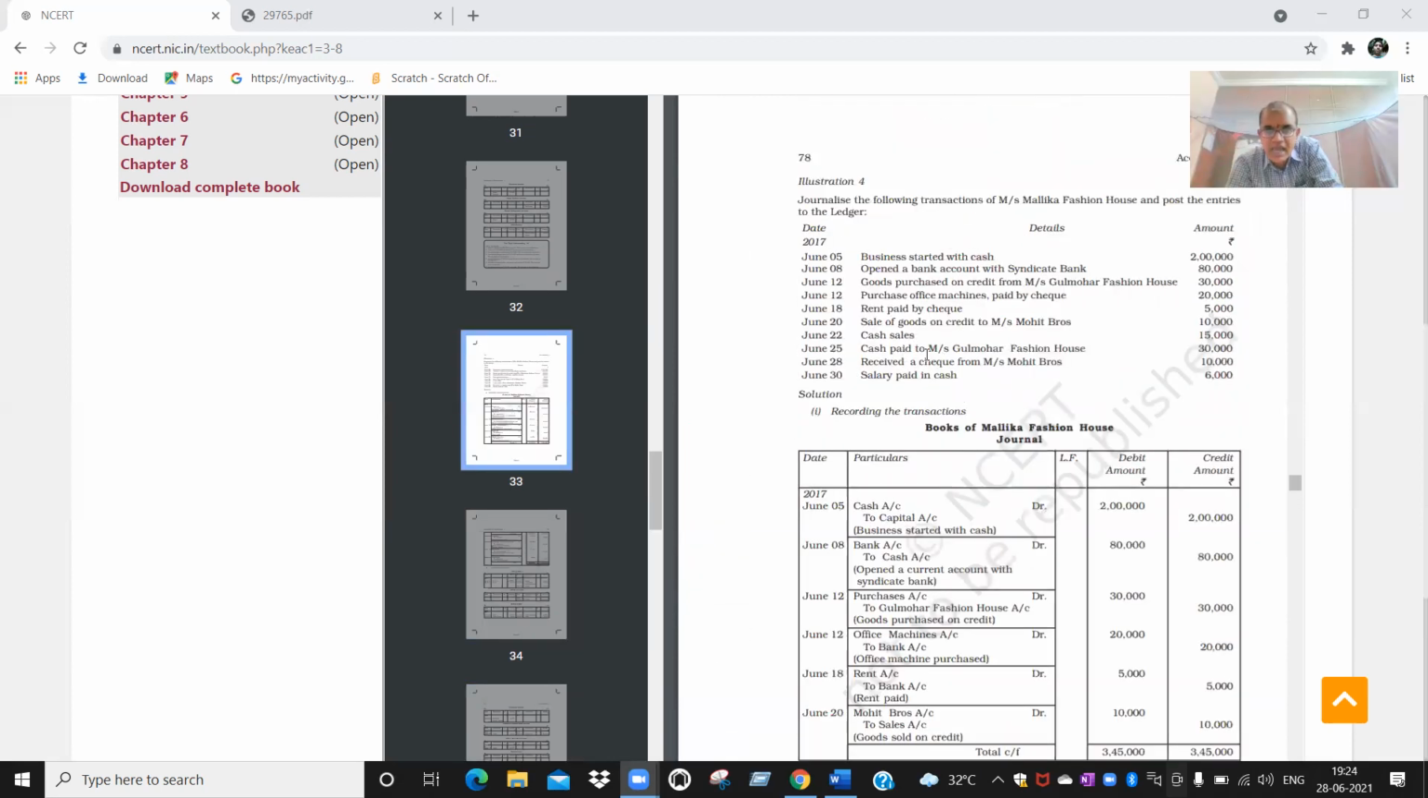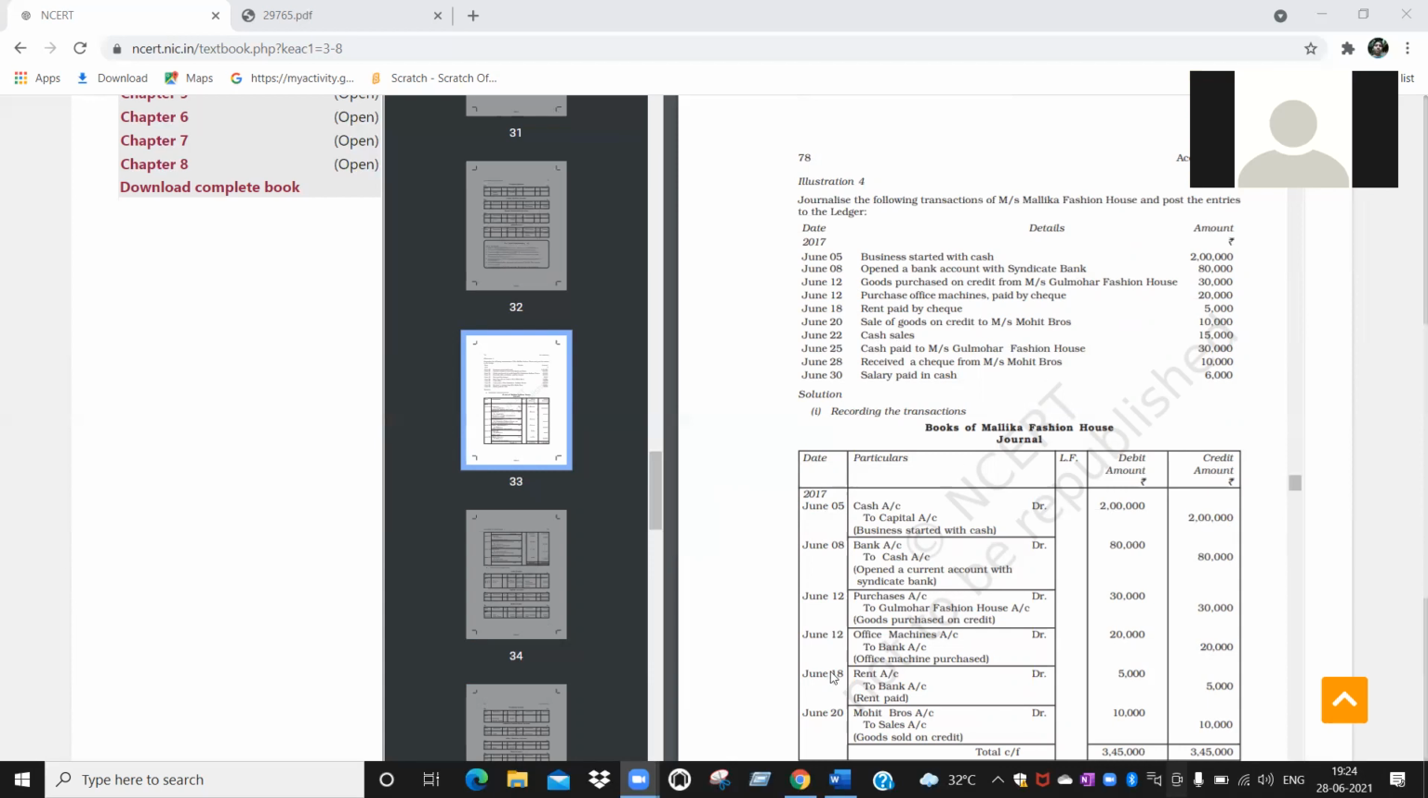Next one. Cash paid to Messrs. You have to pronounce it as Messrs. Okay, M-E-S-S-R-S. Messrs. Gulmohar Fashion House. This account is already opened by us once. On June 12th, we had a transaction with Messrs. Gulmohar Fashion House. Again, you need not open the cash account or the Gulmohar Fashion House account. Both are available with us. You have to simply post them into their accounts.